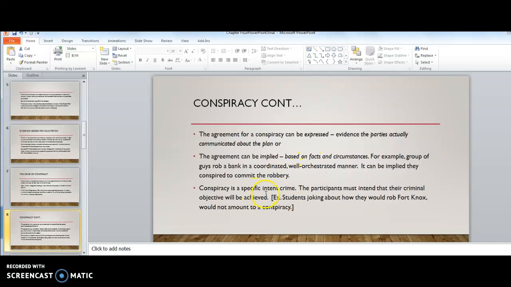Conspiracy is a specific intent crime. The parties must intend that their criminal objective will be achieved. So students joking about how they would rob Fort Knox would not amount to a conspiracy. The people have to have a specific intent that the crime be completed.